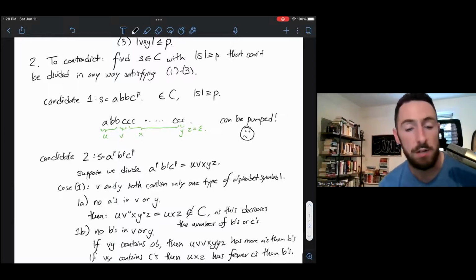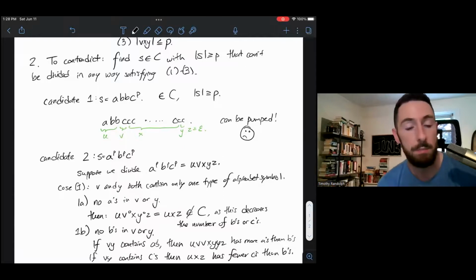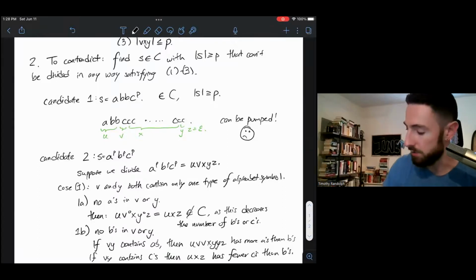I'm assuming V and Y only contain one type of alphabet symbol. If they don't contain any B's, then they have to contain A's and/or C's. If they contain A's, then if I pump up, I've got more A's than B's, and that's a problem. If they contain C's, then when I pump down, I've got more B's than C's. That's also a problem.